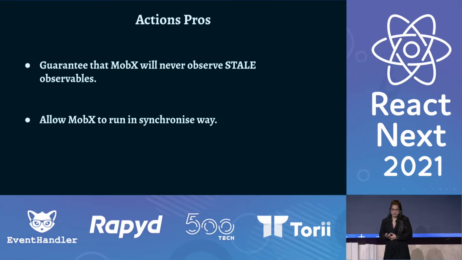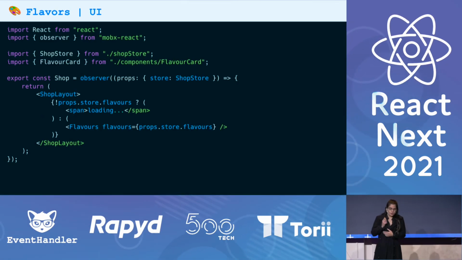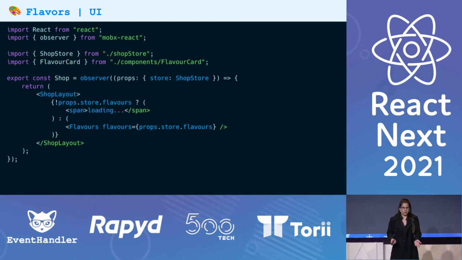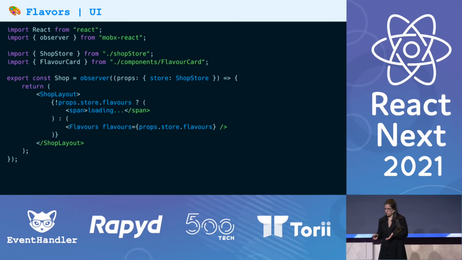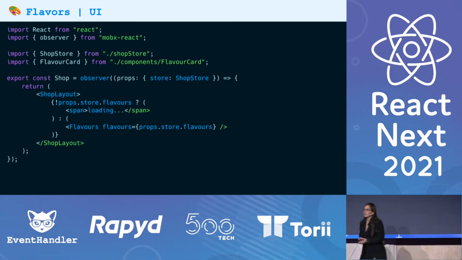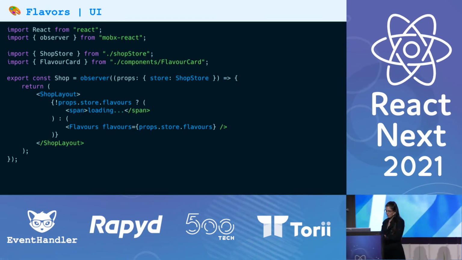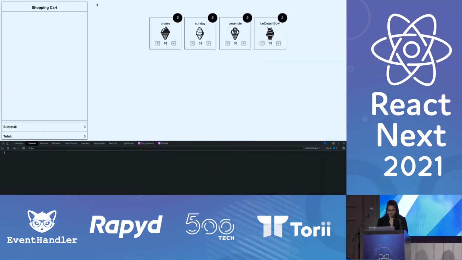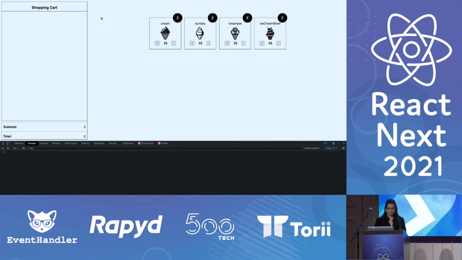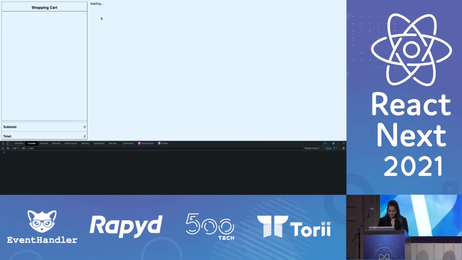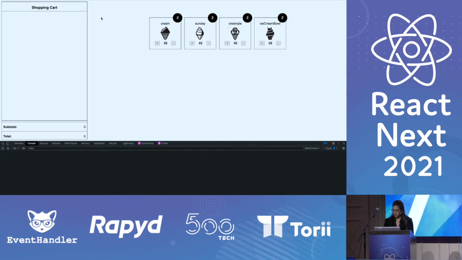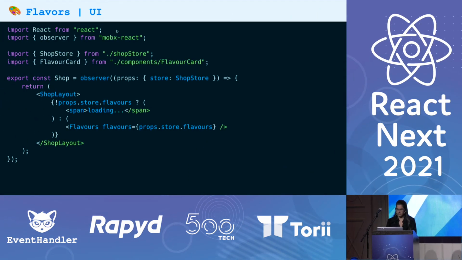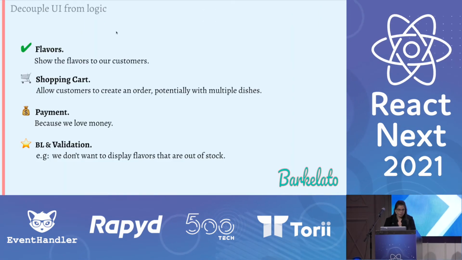So we love actions. And of course, I connected everything to the UI, so I created a component. I made the component reactive by using the observer by MobX, which I showed you before. And let's see that it works. Okay, so this is our application, and as you can see, I fetch the flavors from the server and display them on the screen. So far, so good. Amazing. So we're done with flavors.